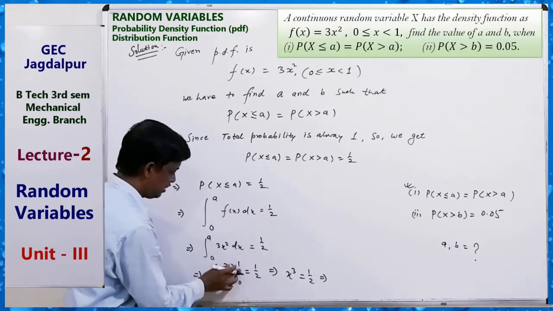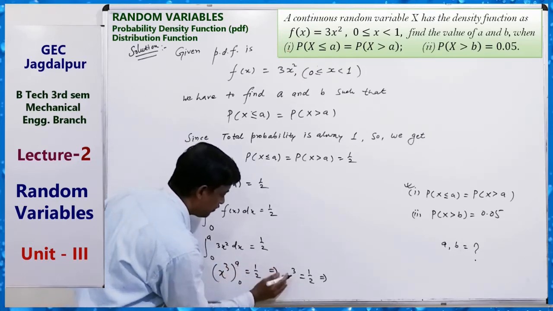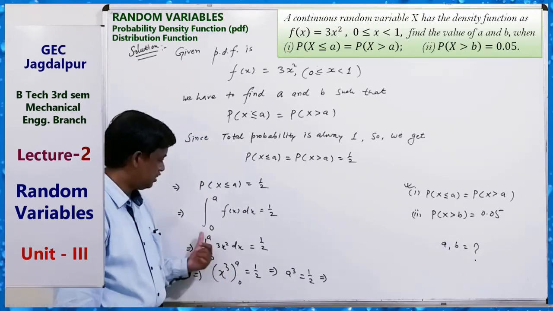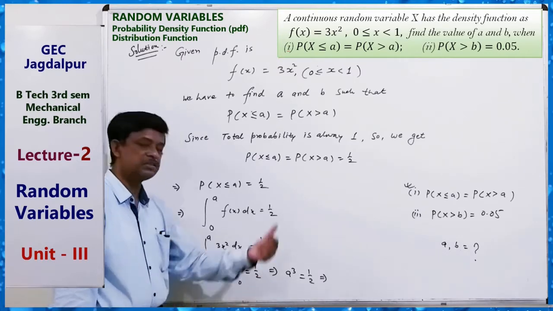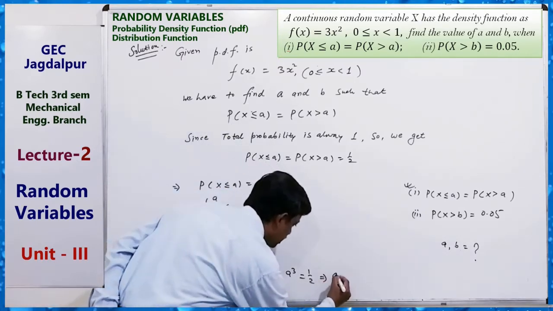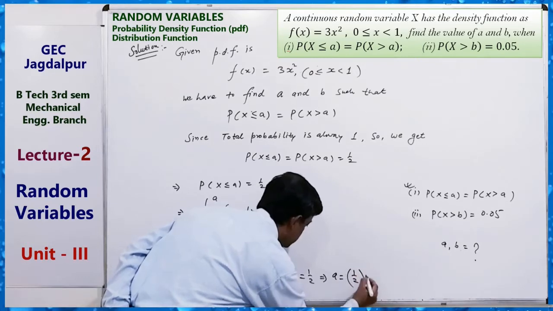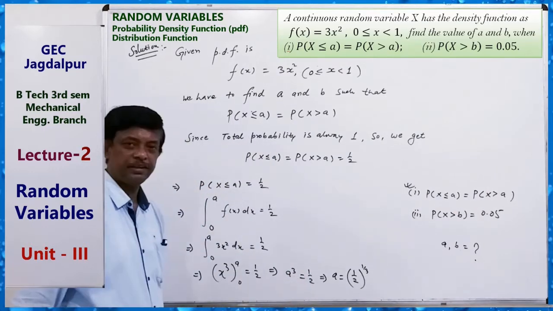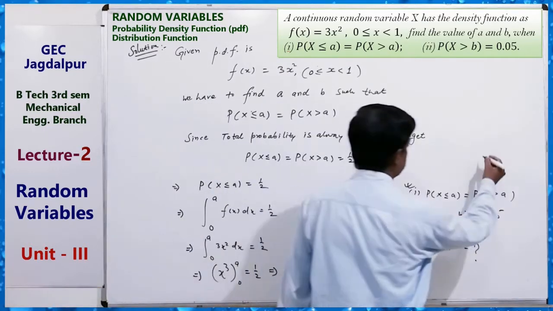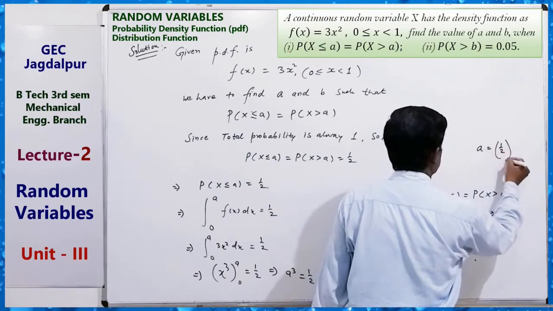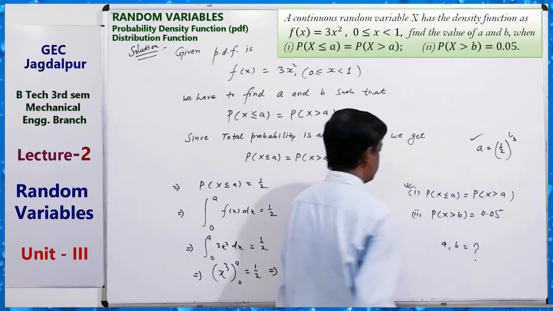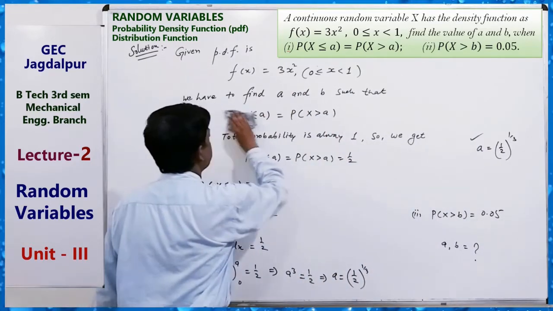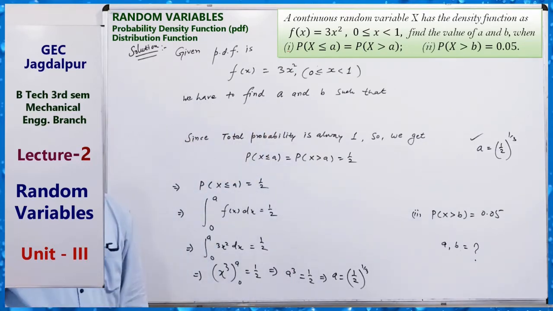So x cube from 0 to a, a cube minus 0. So a cube equals half. So a equals what? 1 by 2 to the power 1 by 3. Okay, so this is the value of a. So a is 1 by 2 to the power 1 by 3. This is the value of a. Now we have to find the value of b. Now we have to find the value of b.